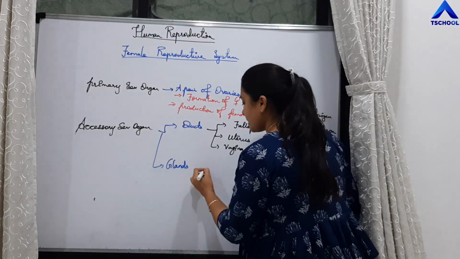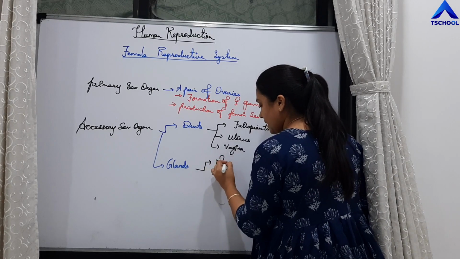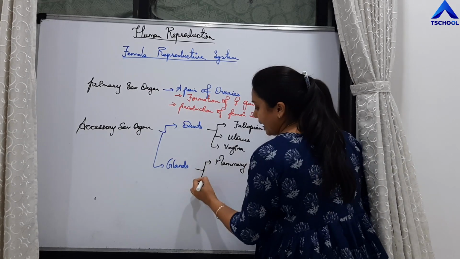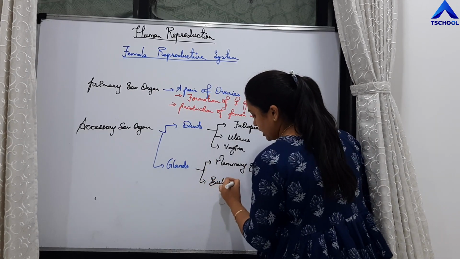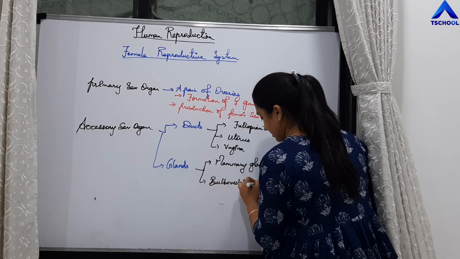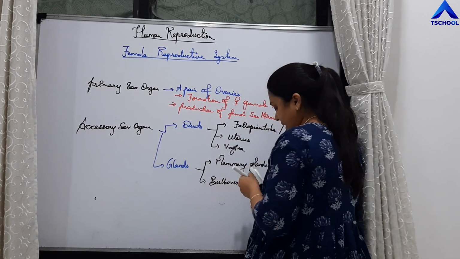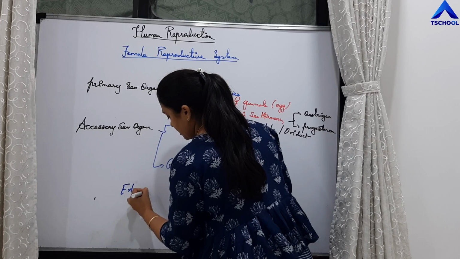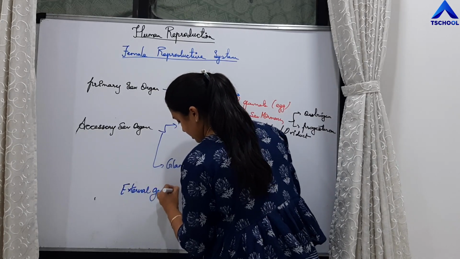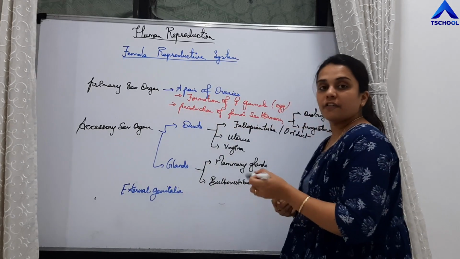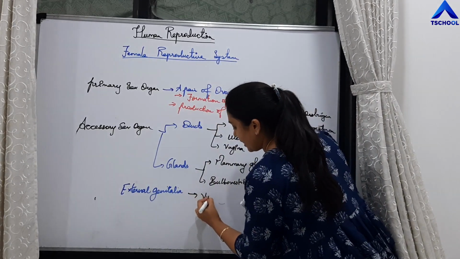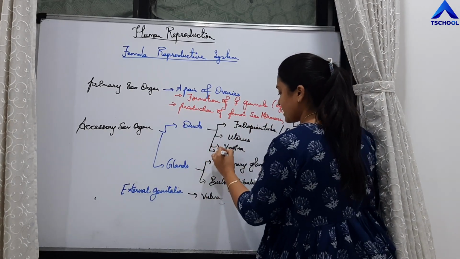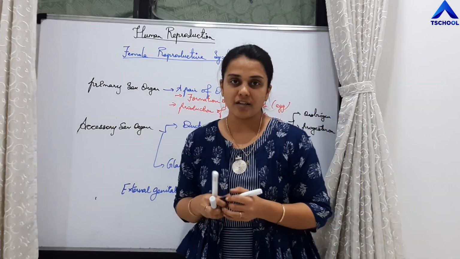Glands involve mammary glands and bulbo-vestibular gland. Apart from it, the external genitalia in case of females is vulva. It is called as vulva. One more thing can be included in ducts, that is cervix. Actually, cervix is a part of uterus only.